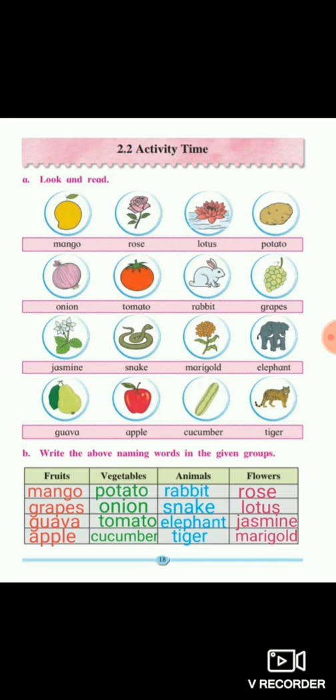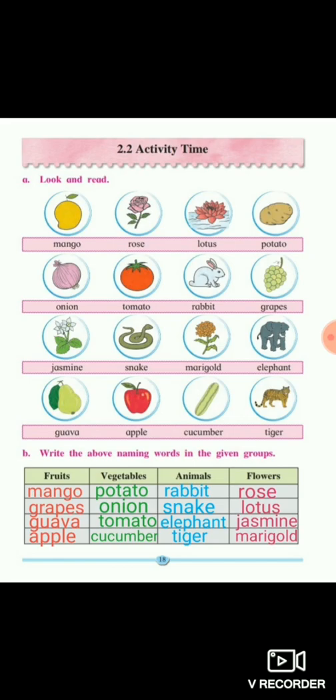Now second is vegetables. So the first one, the name of the vegetable, potato. The second one is onion. Third one is tomato.